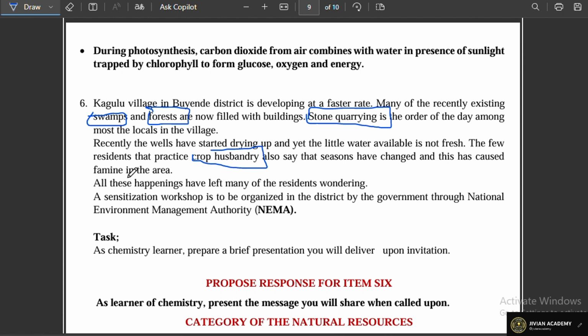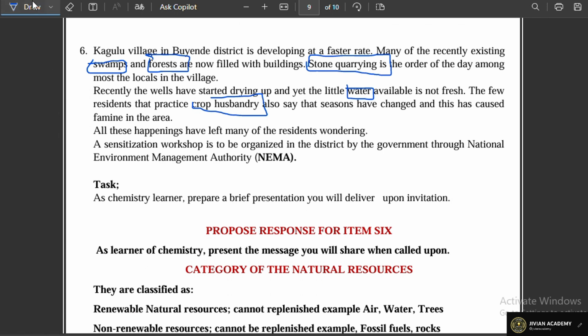Of course, you also know that air is there in abundance. So those are some of the natural resources that we expect a learner to identify from the scenario.